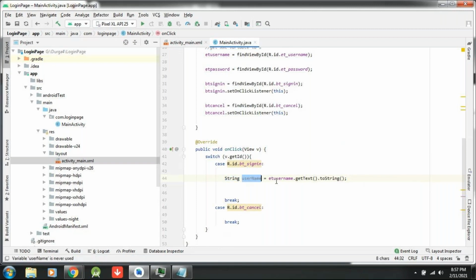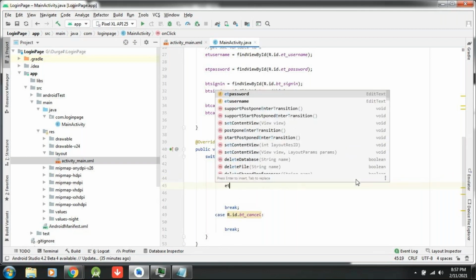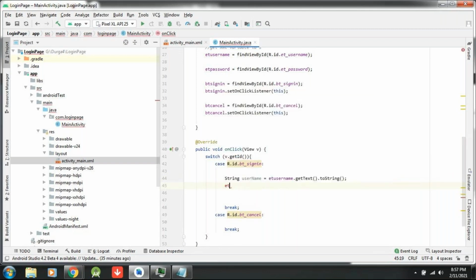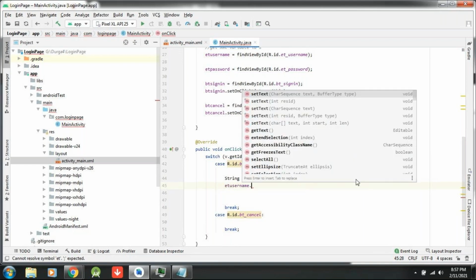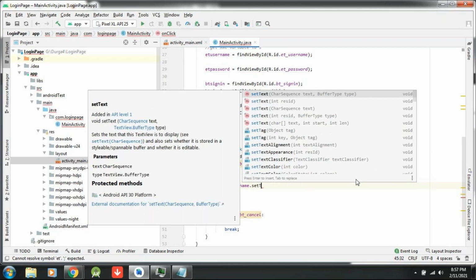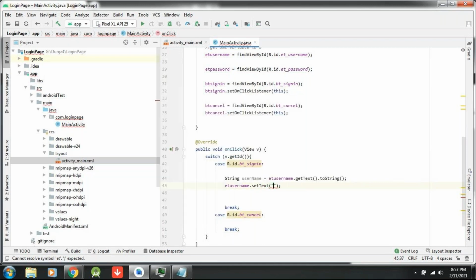If I would like to append text to the username from the backend, I use setText. getText is to receive, setText is to append.